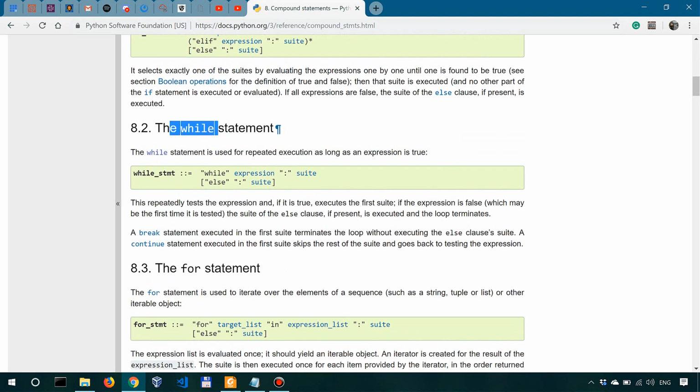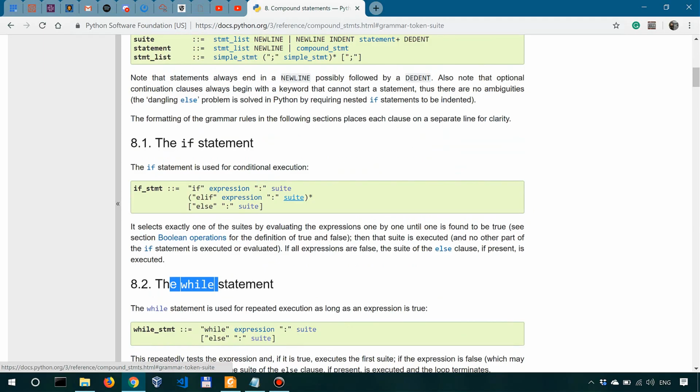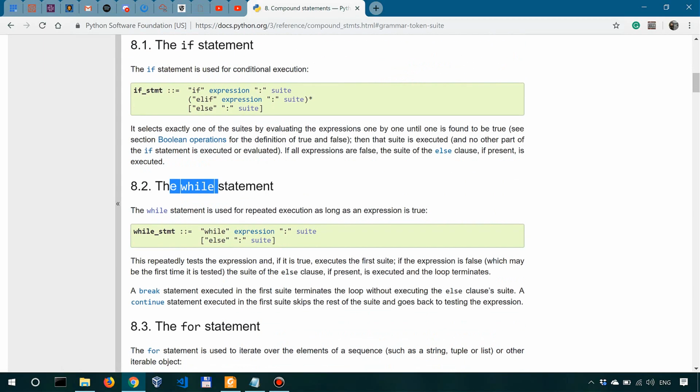Now, on the other hand, the while loop executes an instruction for as long as a certain condition is met or is true. Once the condition we specified at the beginning of the while loop stops being true, the while loop terminates. In this case, we can see a while loop as an indefinite iteration because we don't exactly know in advance the number of iterations it's going to go for.